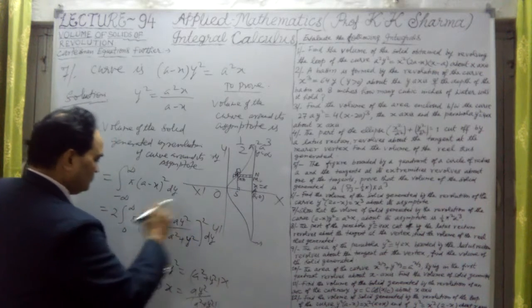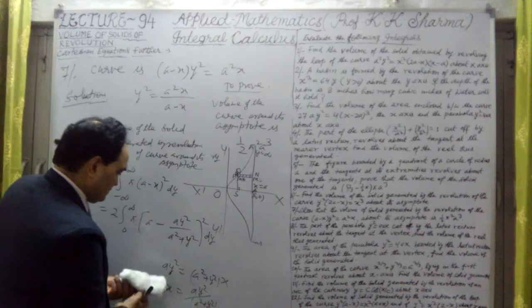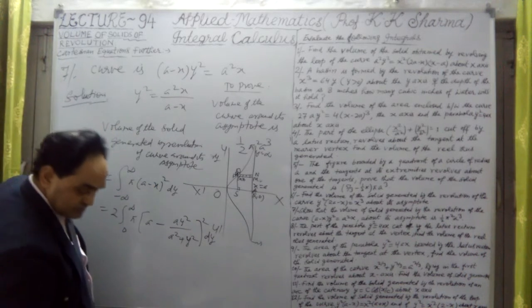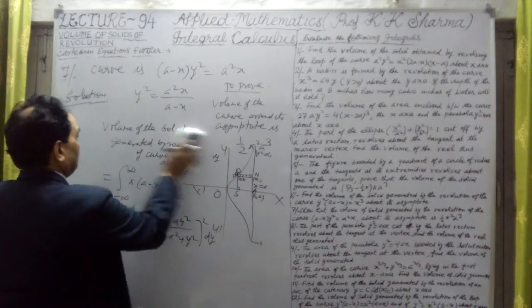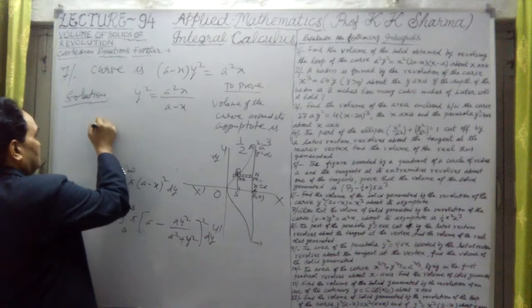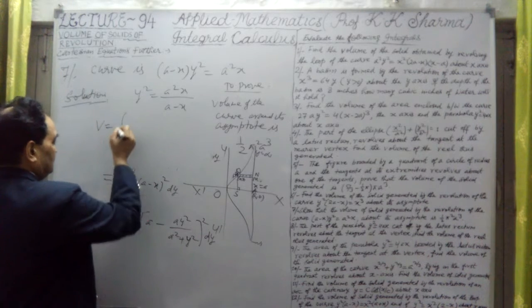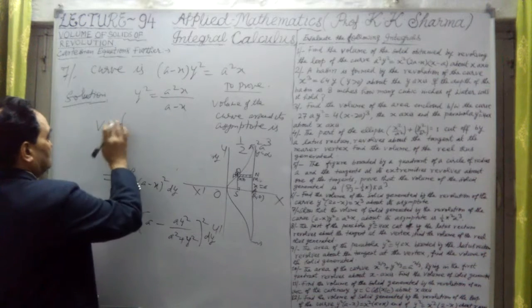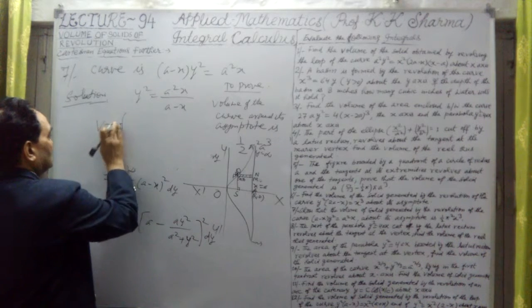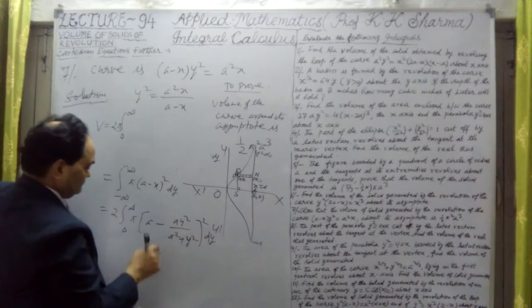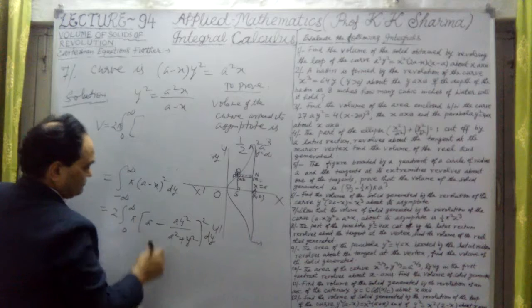Now this is converted into y. Let me further solve it. It will give us V equal to the integration of 2 pi, I have taken pi outside, 0 to infinity, within the bracket, A minus this.